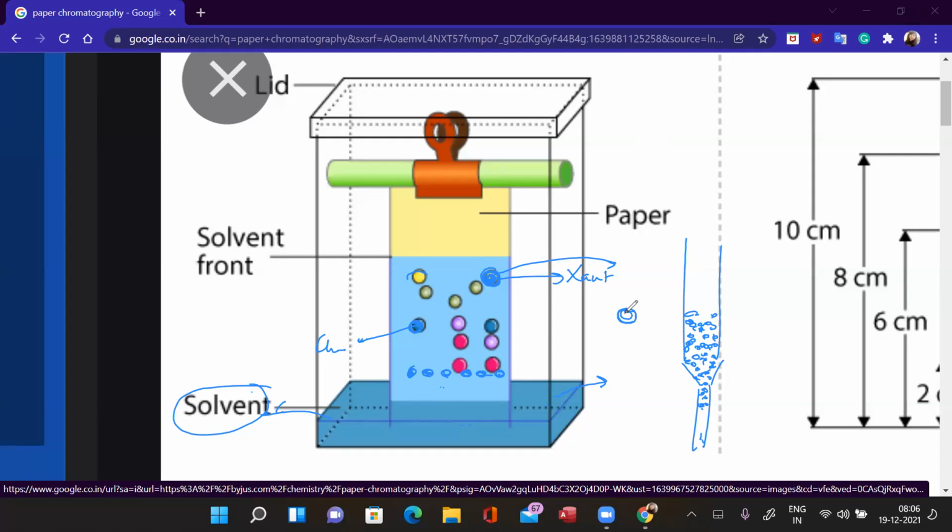Now inside the central part, supposing one of the components gets adsorbed, it will get adsorbed in this cavity. Again the components will differ in the degree of adsorption.